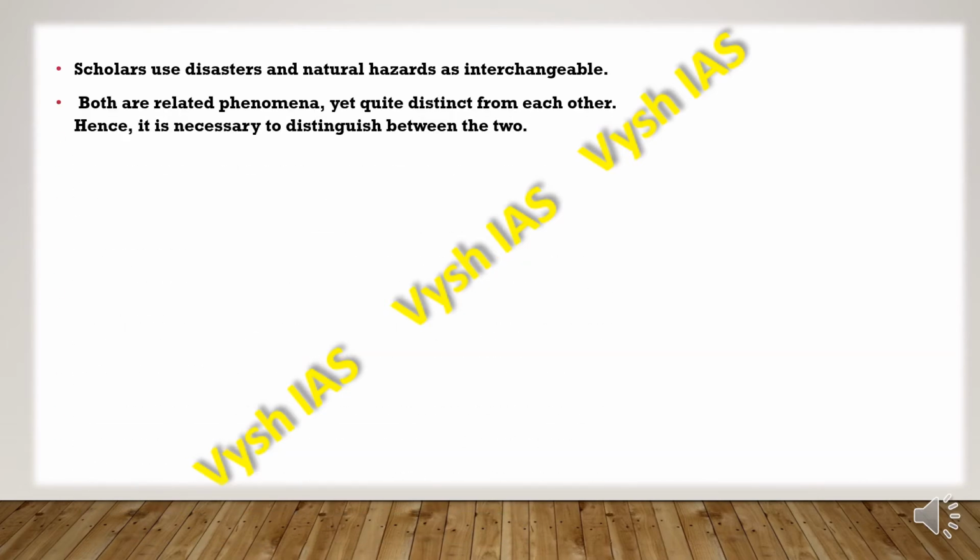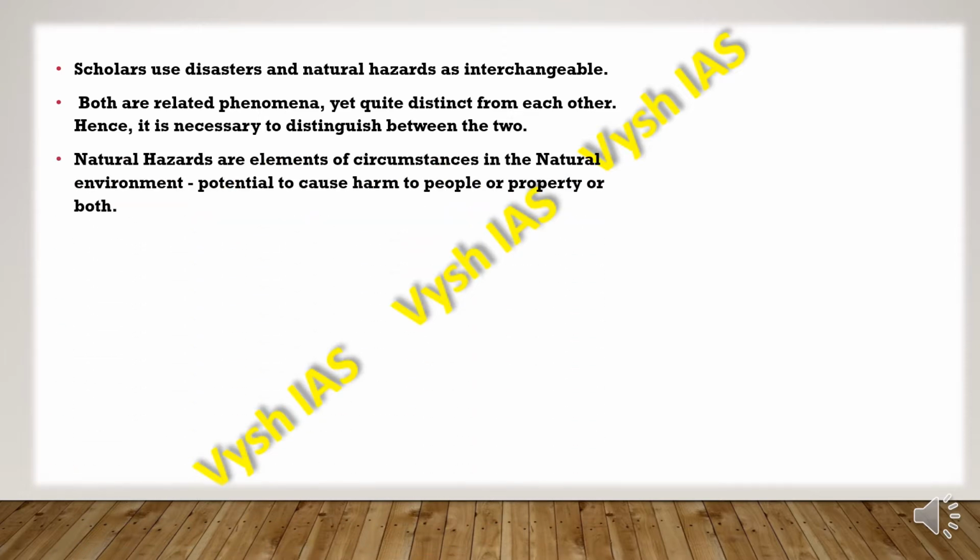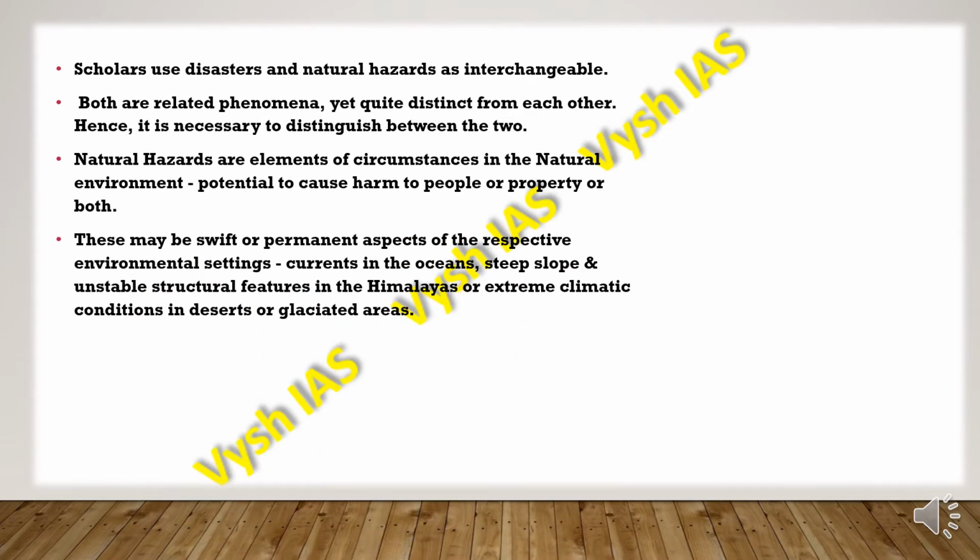So many scholars have used disaster and natural hazards as synonyms, but both are different from each other, and it is very important to distinguish between them, because natural hazards are elements of circumstances in the natural environment which have the potentiality to cause harm to the people or the property. But on the other hand, natural disasters take place without any warning and suddenly.